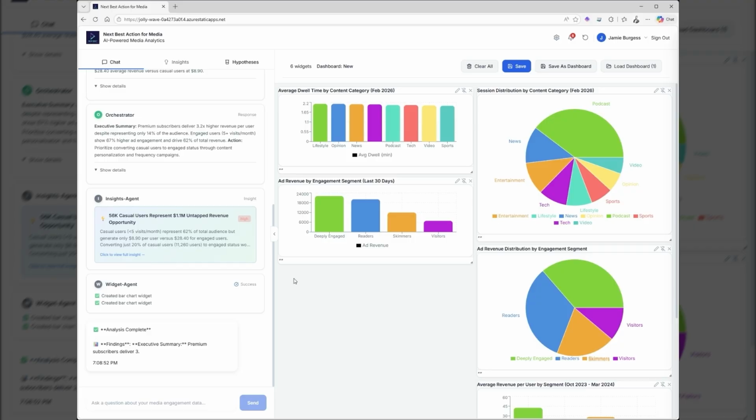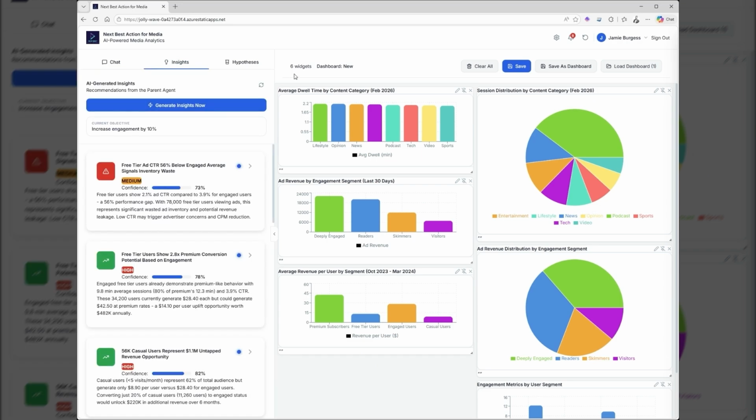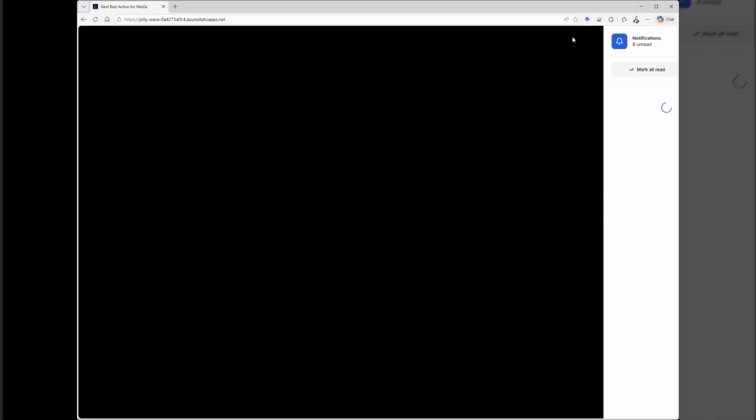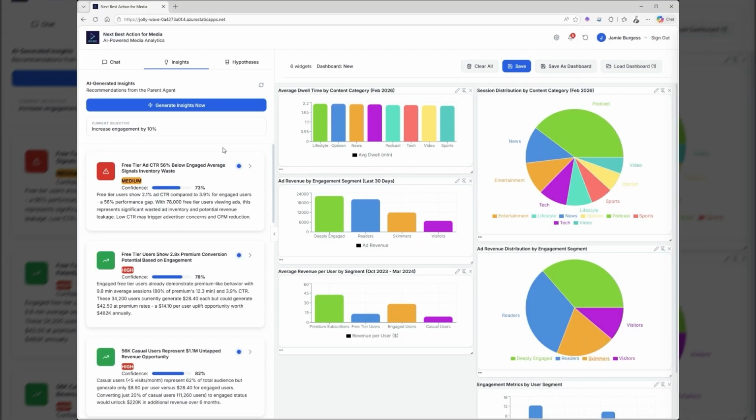That is an insight specifically derived from something that I've clicked on, where I kind of know where to look. I've got some human intuition. I've looked at the data before. I might have some idea about the industry, and that's great, but that does come with some amount of bias. What AI is able to do is just look through the lens and see what's interesting in general. So let's have a look at these insights. These run every morning before I get into the office, and anything with about a 70% confidence score will be shown here. Any new ones can be shown in the notifications, or any actions or hypotheses that are running will also be shown as notifications. Let's drive in to see what one of them looks like.